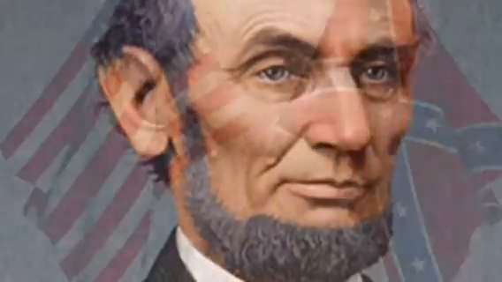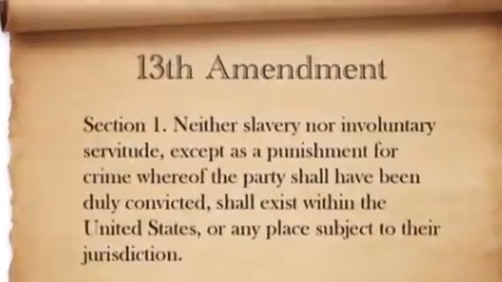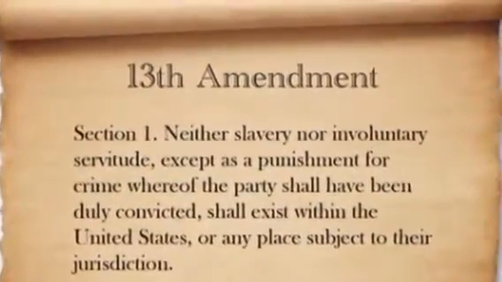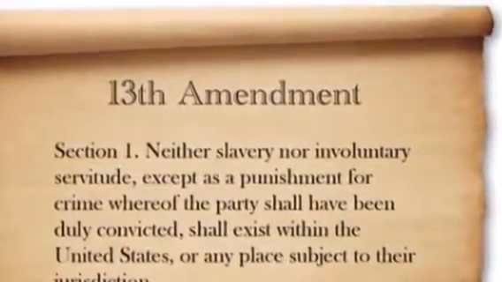He had run on the platform that he wanted to contain slavery where it currently existed and not allow it to expand. As a result, with this election, South Carolina seceded from the United States, and thusly many southern states began to follow. Ultimately, a civil war broke out between the Union and the Confederacy. After multiple years of fighting and many casualties for both sides, the Confederacy eventually surrendered to the Union. With the southern states in shambles, this would allow for the 13th Amendment to be passed on December 6, 1865, therefore completely abolishing slavery in the United States.